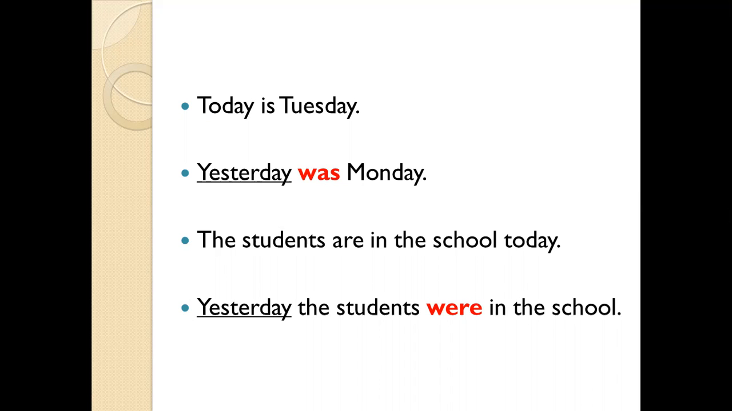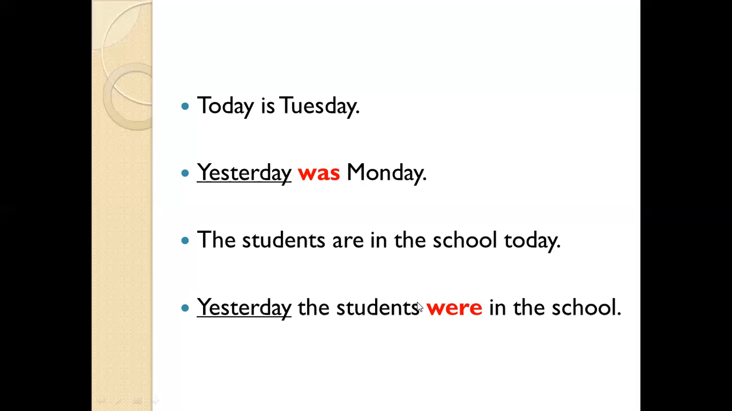Okay, so these four sentences, I want you to look at sentence number 2 and 4. In sentence 2 and 4, we have the word yesterday. This word represents the past. But the word today represents the present. So when we talk about something that is in the past, we use was or were. We use was and were.